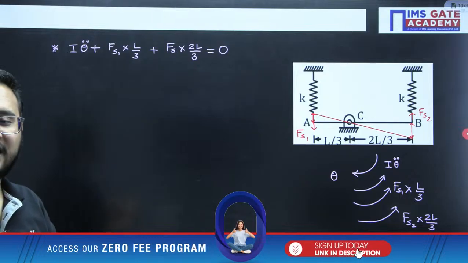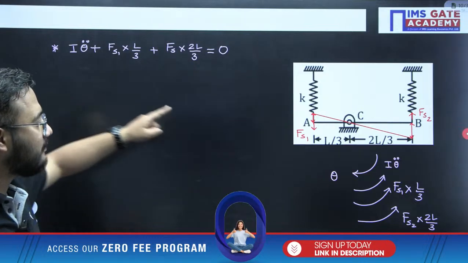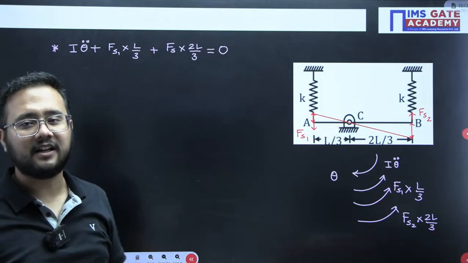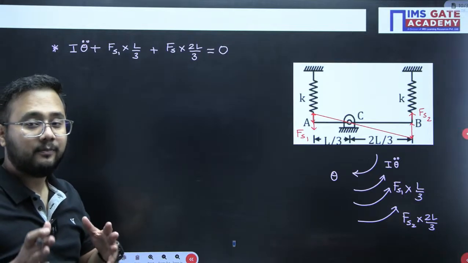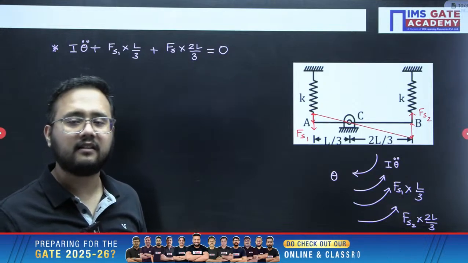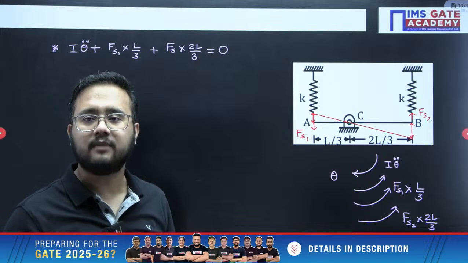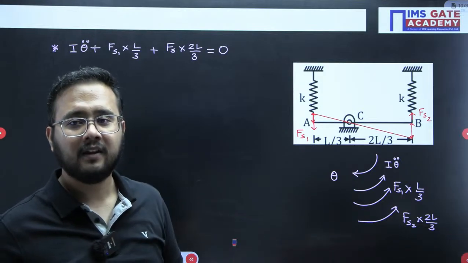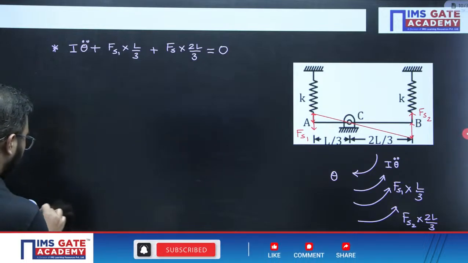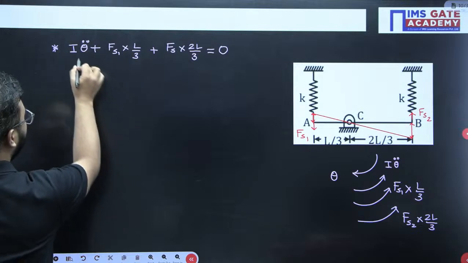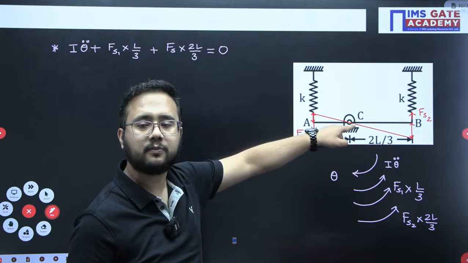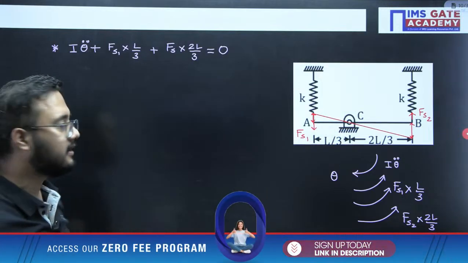So for the mass moment of inertia, I hope you already know how to calculate the mass moment of inertia of a rod about point C. It is a very common concept from school physics. Wherever rotation comes, mass moment of inertia will come. First we will calculate that part. Always remember, rotation is happening about point C, so all the values we calculate are about point C, and the mass moment of inertia also about point C.